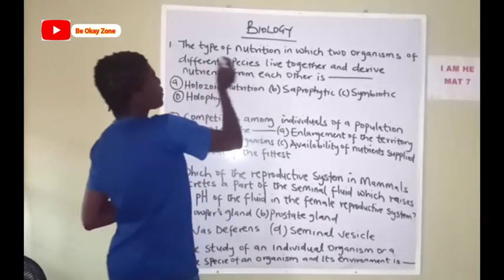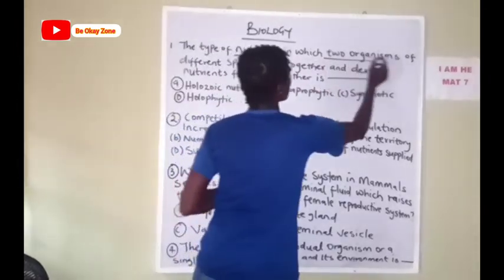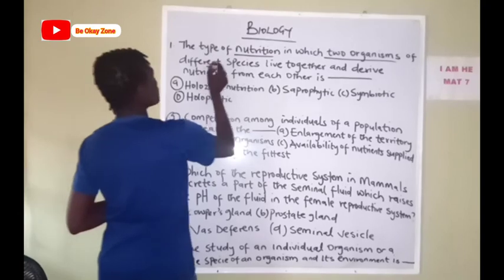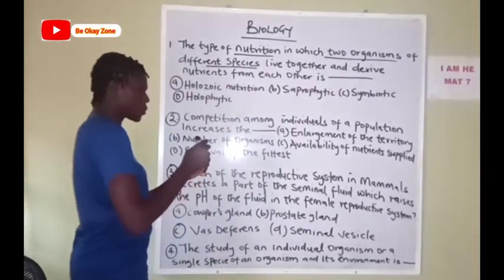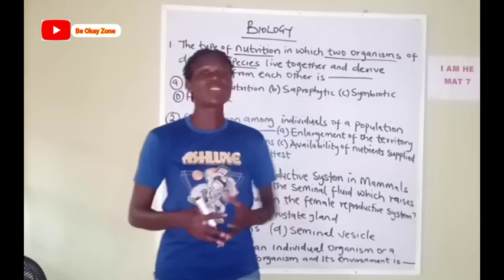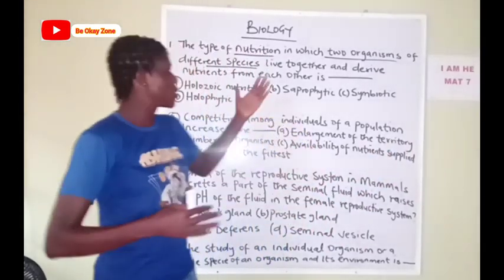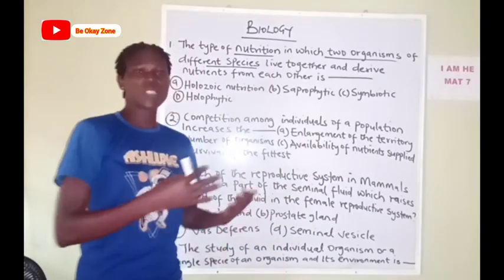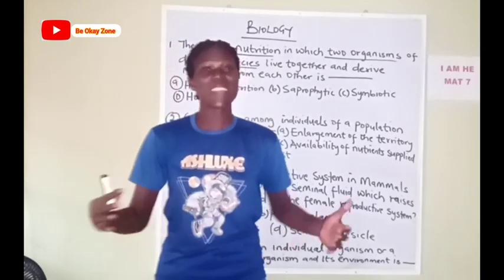It said the type of nutrition in which two organisms of different species live together and derive nutrients from each other. Now we know that even plants and animals have types of relationship. Now this is talking about relationship, how they relate. Even in our day-to-day activities, we have different kinds of relationship.